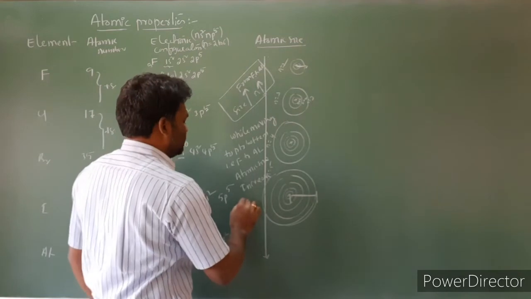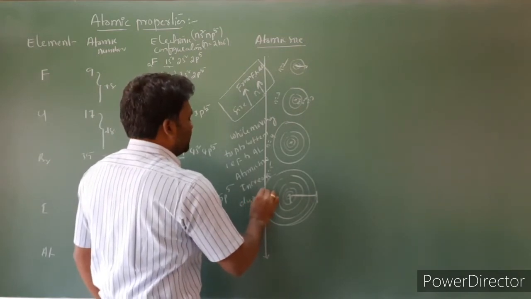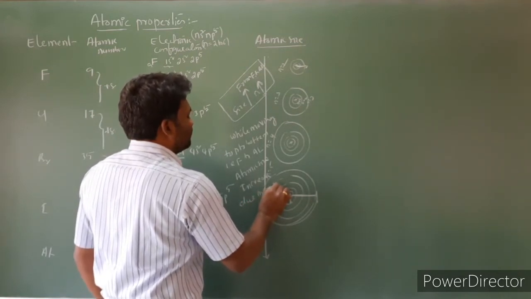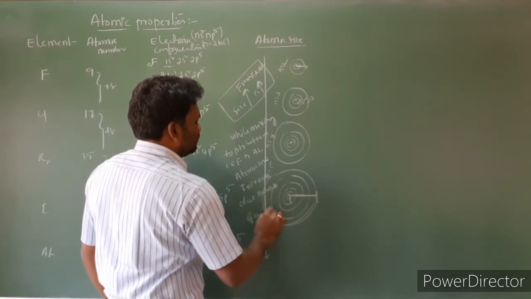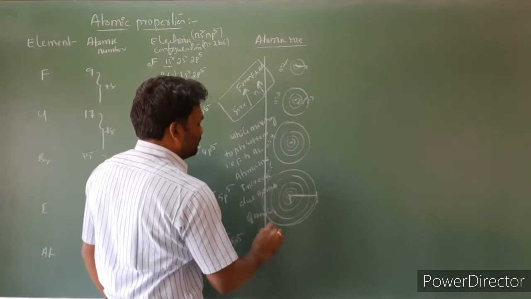Atomic size increases due to the increase of the number of shells.